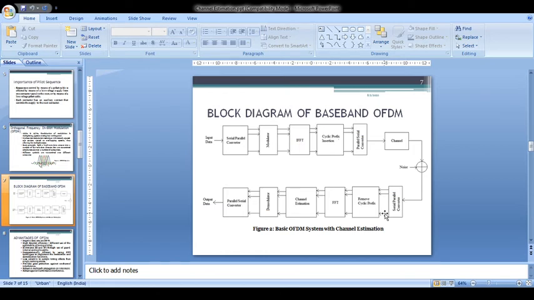In the receiver, the serial data is converted into parallel. The cyclic prefix that was previously added in the transmitter is removed. The symbol is converted into the frequency domain and channel estimation is done to estimate the channel parameters. After removing the channel effect, the signal is demodulated, converted into serial and given to the detected user. This is the entire operation involved in the baseband OFDM system.